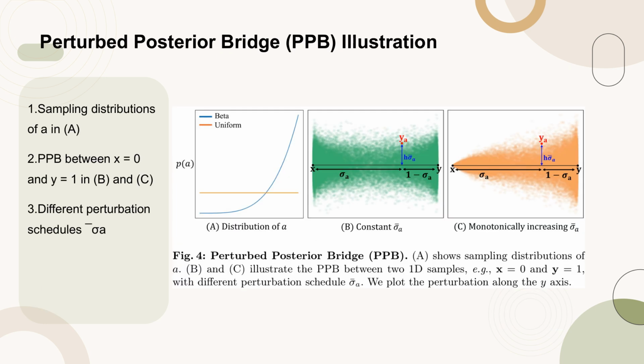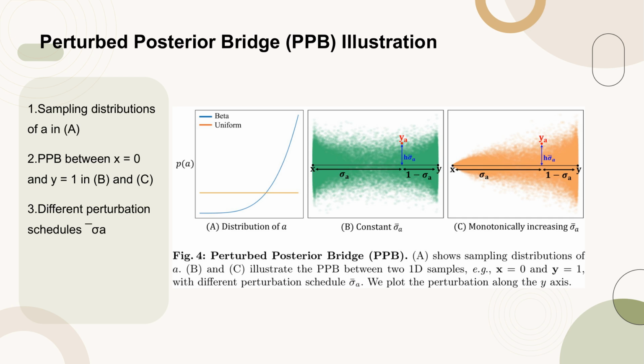Figure 4 illustrates the perturbed posterior bridge (PPB) concept. Panel A displays the sampling distributions of parameter A. Panels B and C show the PPB between two 1D samples, specifically x equals 0 and y equals 1, under different perturbation schedules denoted as sigma. The perturbation is plotted along the y-axis, highlighting the deviation from a linear bridge between y and x.